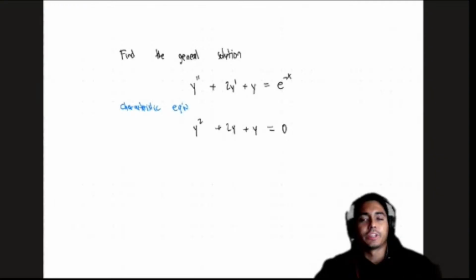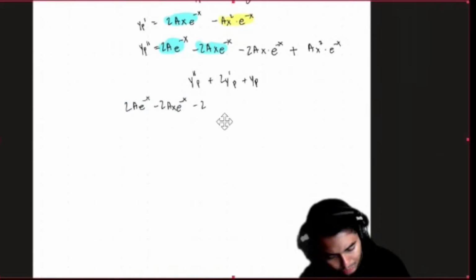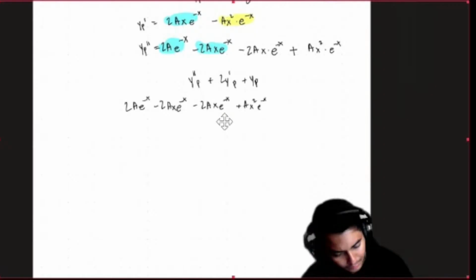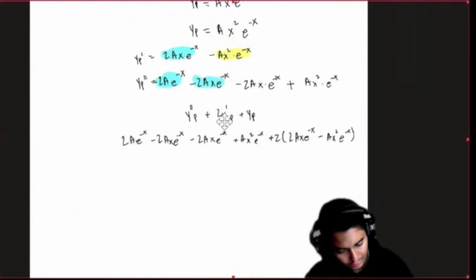2a e to the minus x minus 2ax e to the minus x minus 2ax e to the minus x plus ax squared times e to the minus x, plus 2y prime, which is 2 times ax e to the minus x minus ax squared e to the minus x, plus yp, ax squared e to the minus x.